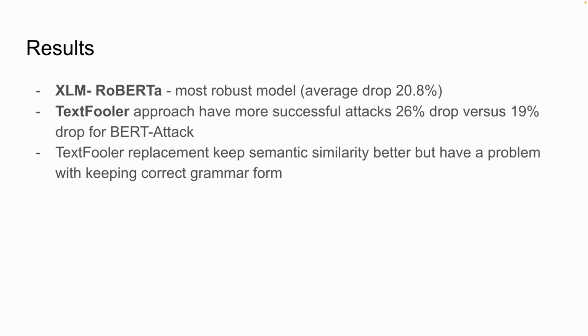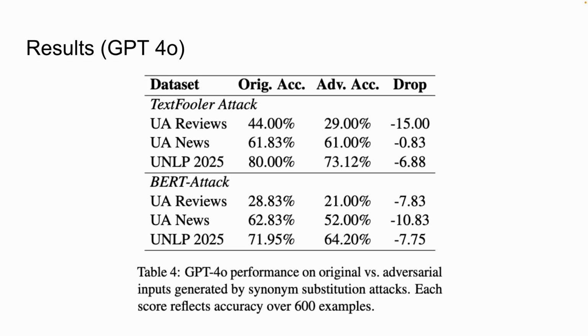And here's a summary of results. First of all, XLM RoBERTa is the most robust model, with an average drop around 20%. So it's pretty good results. The second one is that the TextFooler approach has a much more successful attack, 90% on average versus 26% for BERT attack. And third, TextFooler replacement keeps semantic similarity better, but has a problem with keeping the correct grammar form. You can check our article for some examples of that.